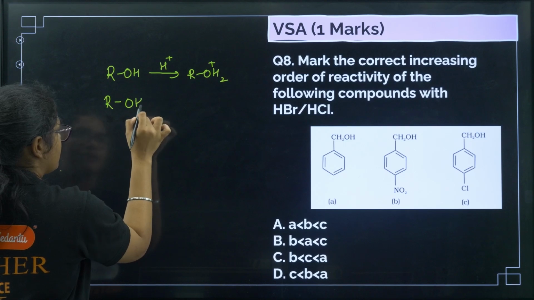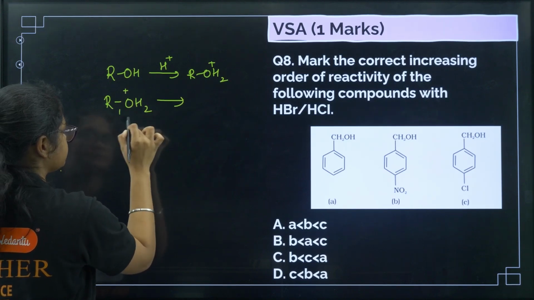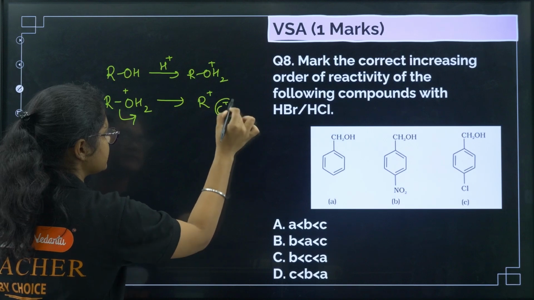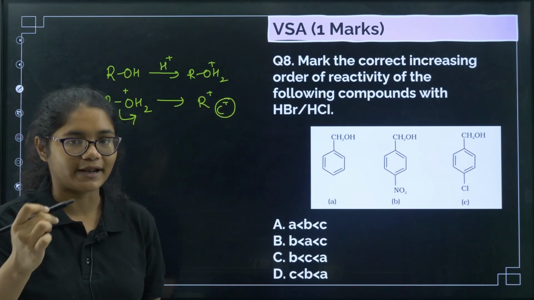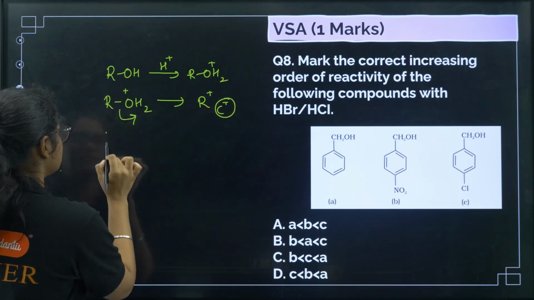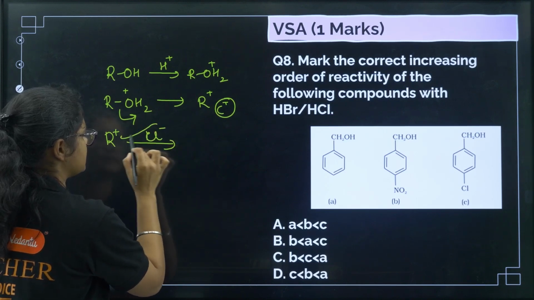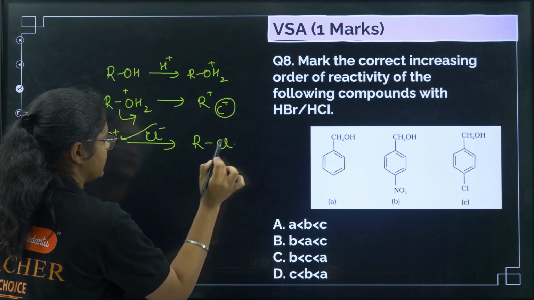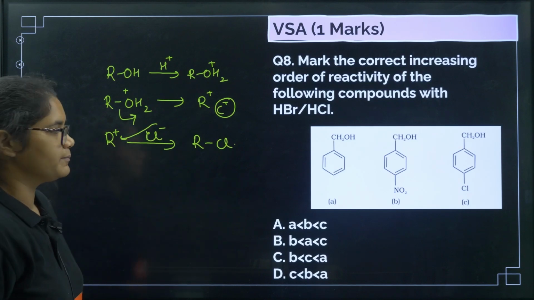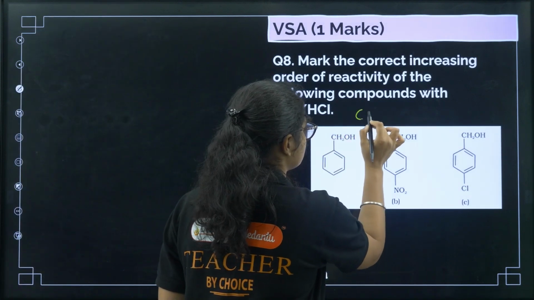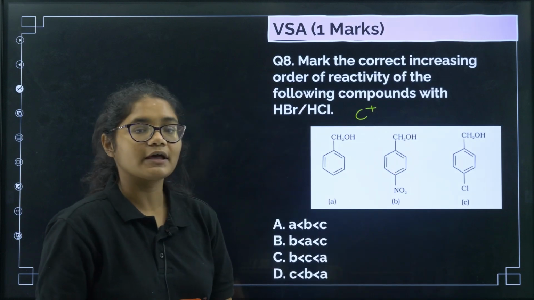In the next step there is loss of water and we get R plus, so there is formation of a carbocation. Next, this R plus is attacked by Cl minus or Br minus to give you RCl. This is the mechanism. The point of telling the mechanism is that this reaction proceeds by the formation of a carbocation.